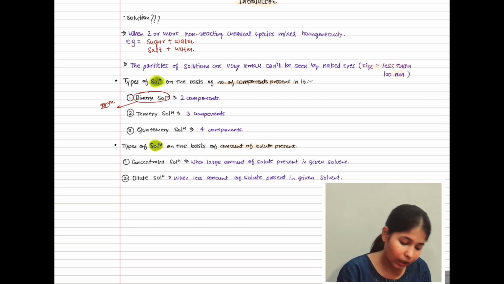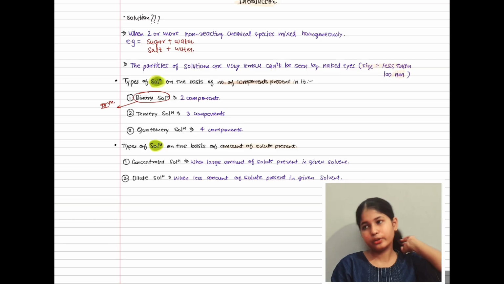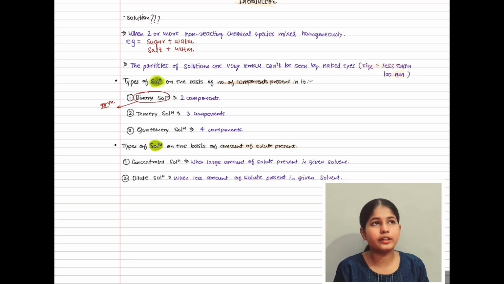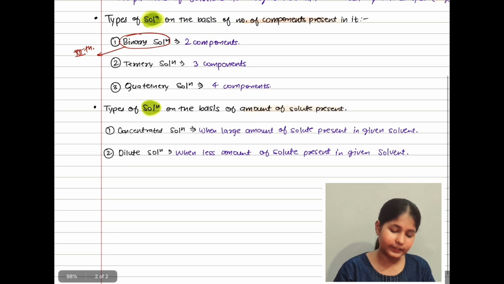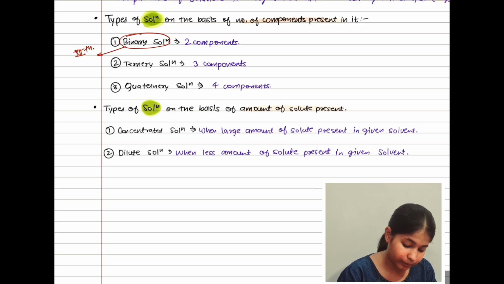So till now we have understood types of solution. Now components of solution. It is very important.